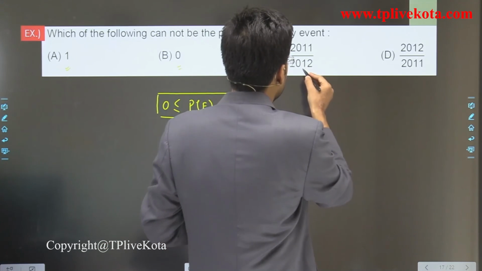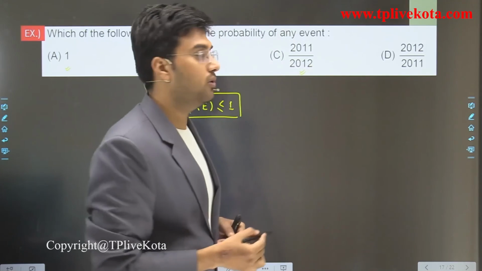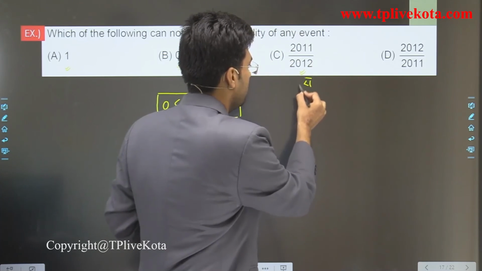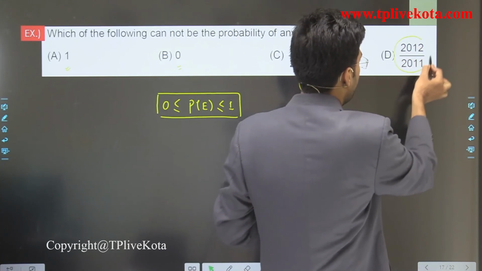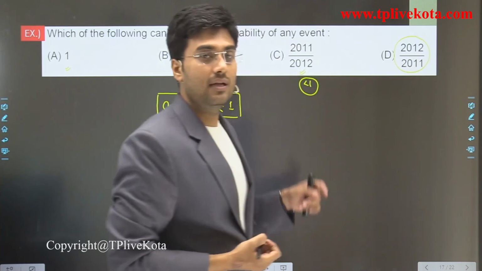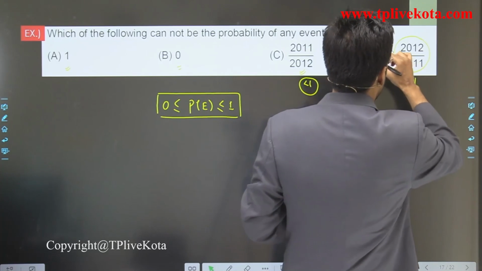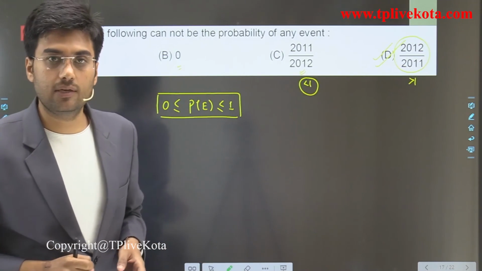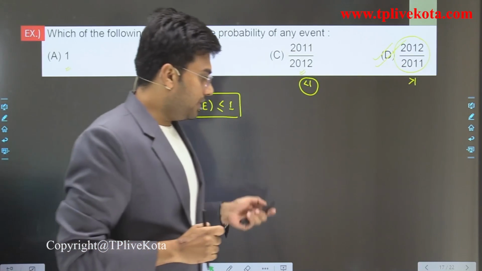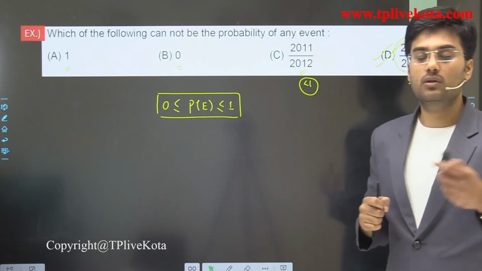2011 divided by 2012 is also probability of an event because it is less than 1. Now if we talk about 2012 divided by 2011, then this is not a probability because it is greater than 1. So our correct answer is D. Clear? So students, I hope you understand all the questions which we have discussed in this class.